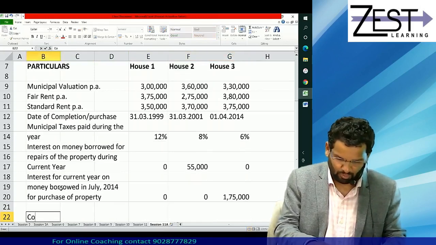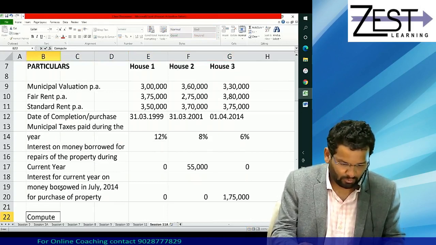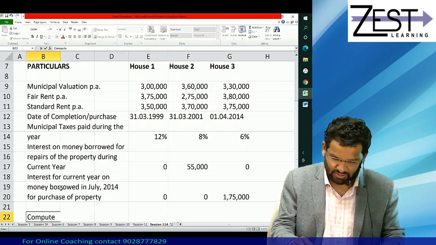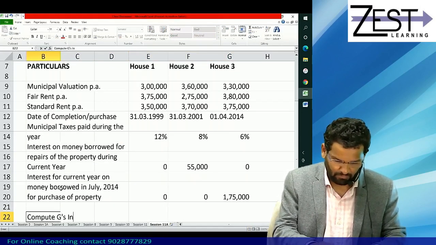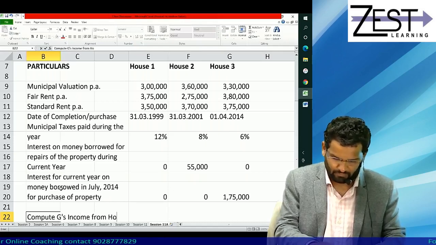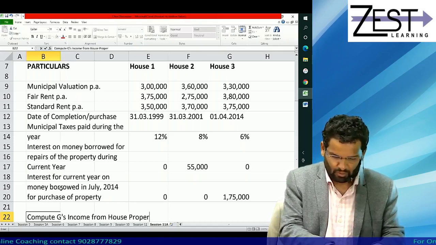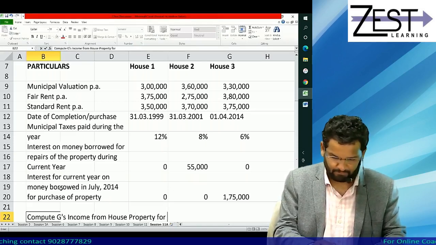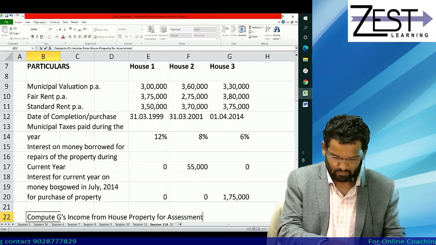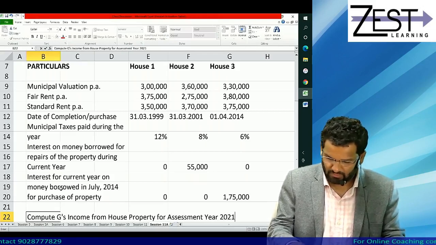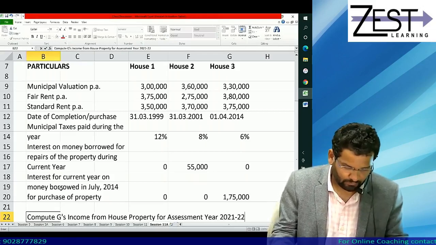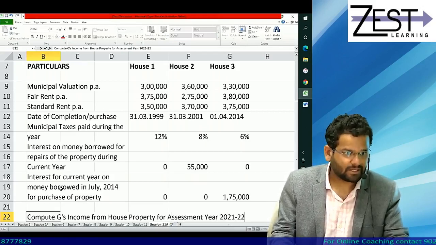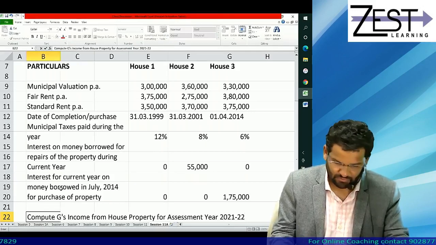The question is compute. What you have to compute? G's income from house property for AY 21-22, and suggest. What you have to suggest?